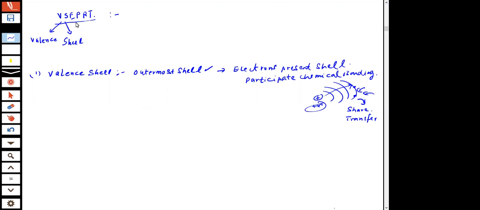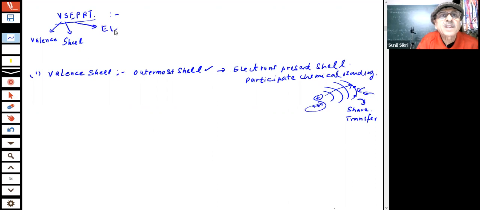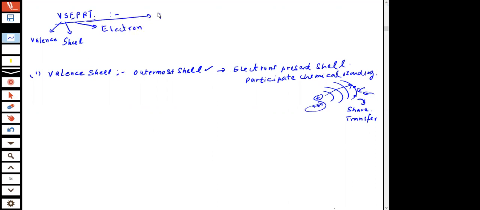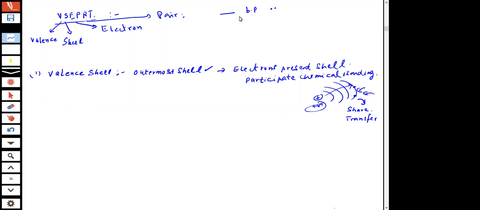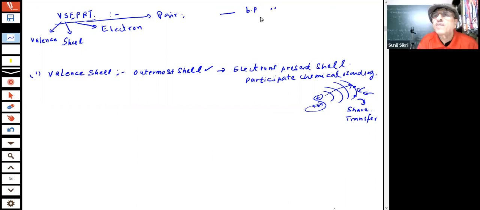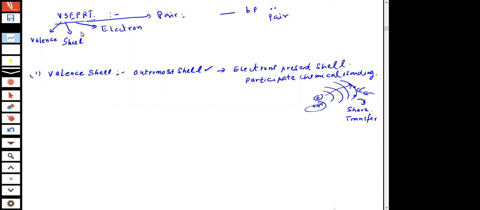So valence shell electron means electrons in the valence shell, and pairs. Why do we talk of pair, student? When I say bond pair, it means there will be two electrons. Two electrons will form one bond, as you know. So there are two electrons, that is a pair. That's why they talk of pair.